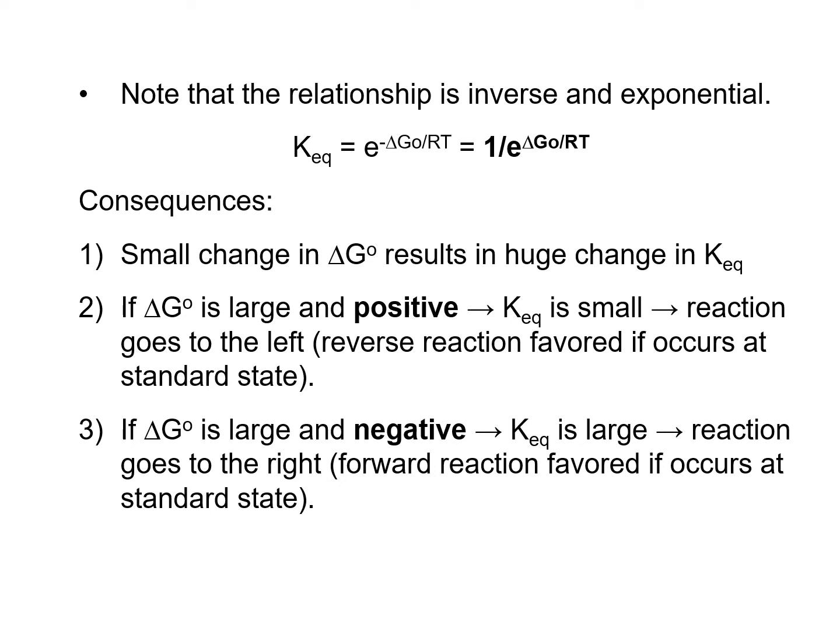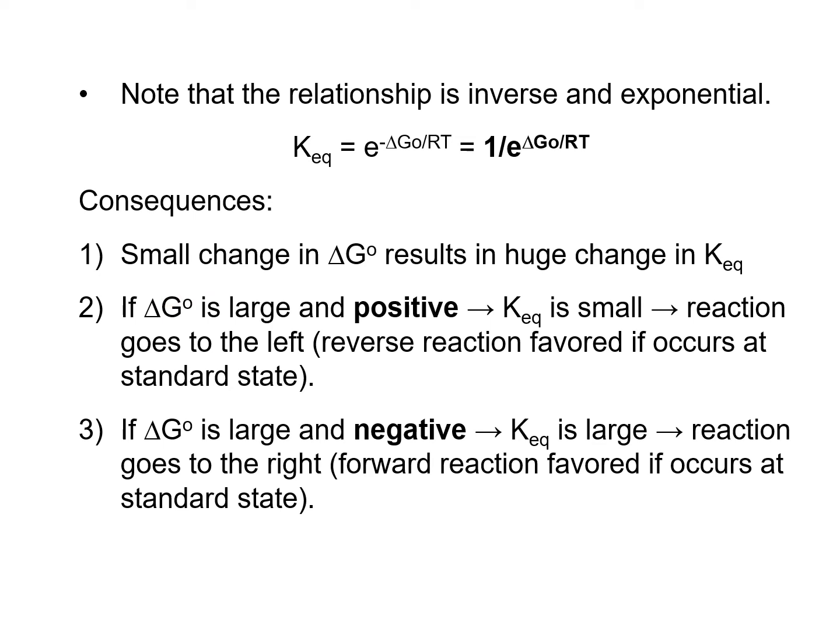If delta G naught is large and positive, this value will be much smaller, so KEQ becomes really small. That also means that the reaction goes to the left, so the reverse reaction is favored in this case at standard state, which is what delta G naught refers to.